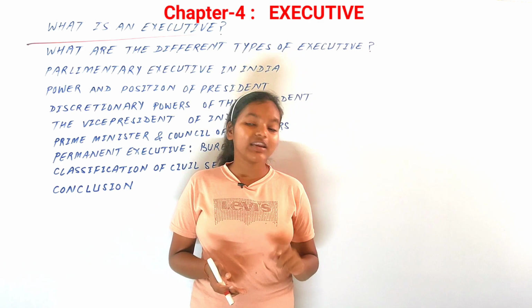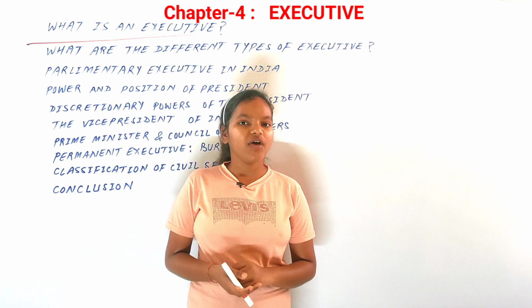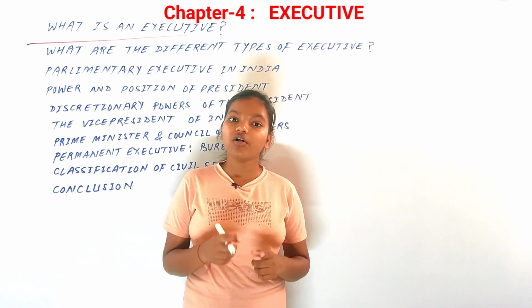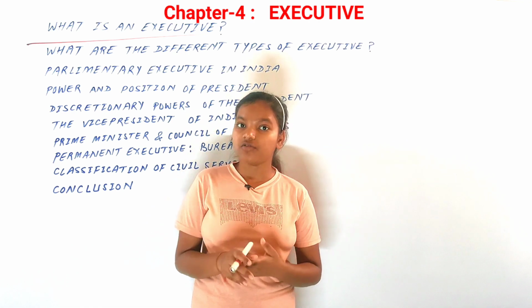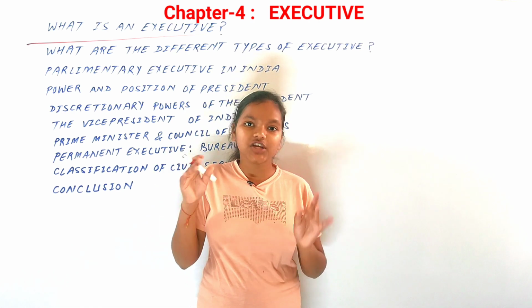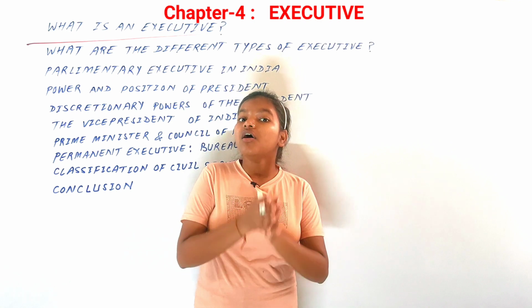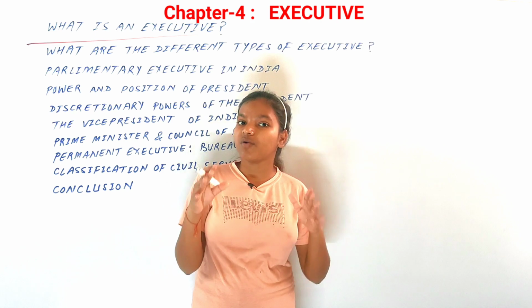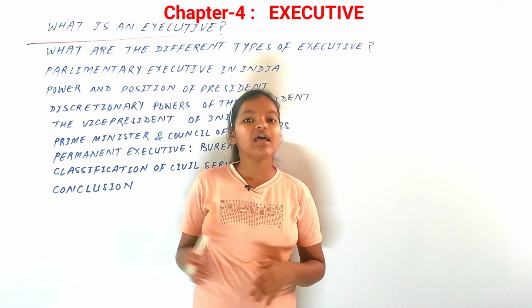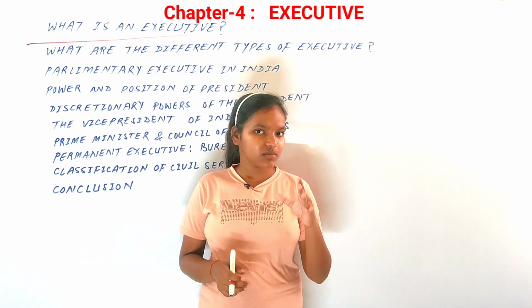First is political executive, second is permanent executive. Well, the political executive includes all those ministers, the prime minister, presidents and council of ministers, which are elected, and they make laws, they are responsible for the framing of decisions, and they supervise the implementation.